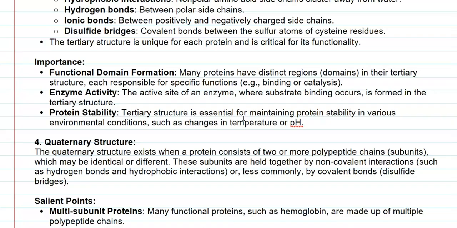Second one, enzyme activity. The active site of an enzyme, where substrate binding occurs, is formed mainly by the tertiary structure, which I have narrated before also. Next one, protein stability. Tertiary structure provides stability for proteins to be functional under varied environmental conditions, such as changes in the temperature or pH of the environment.